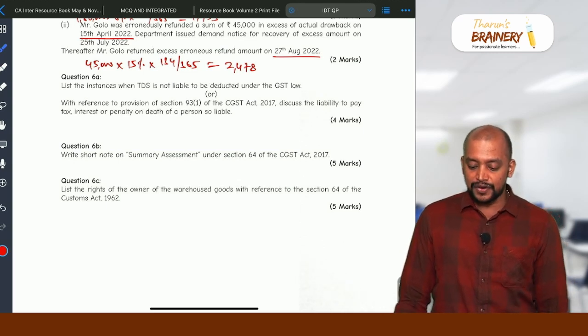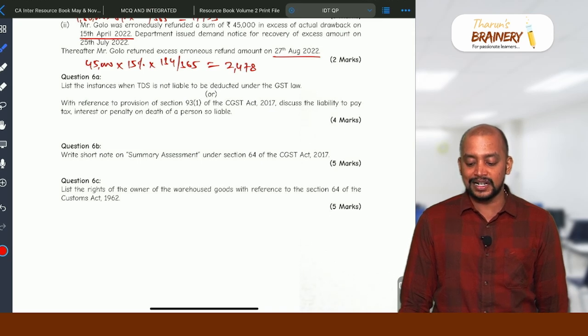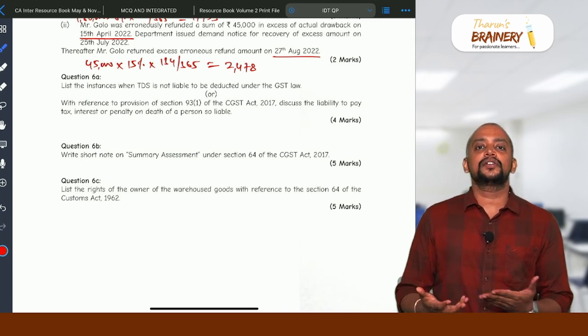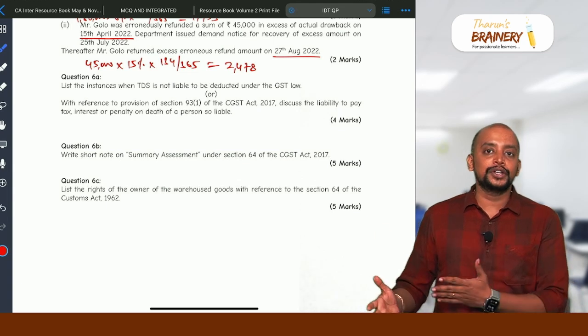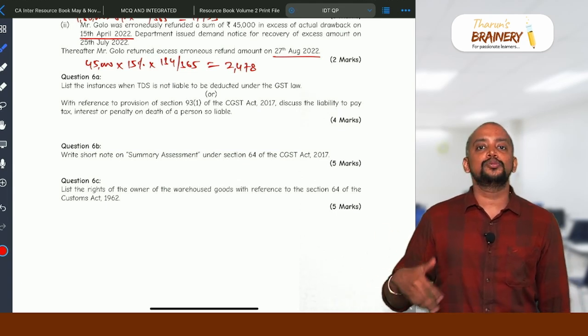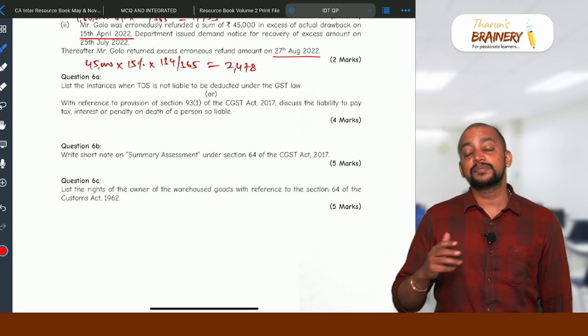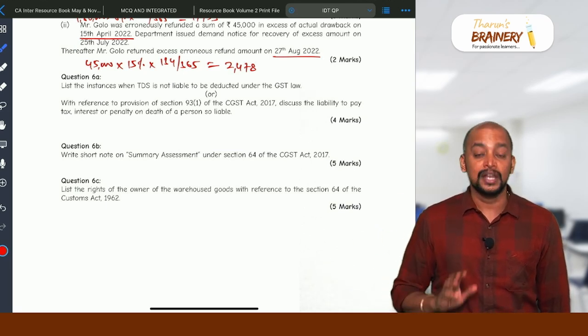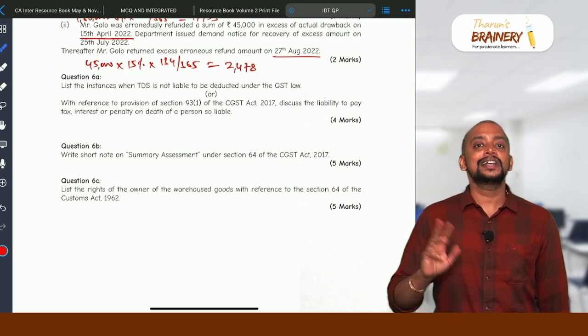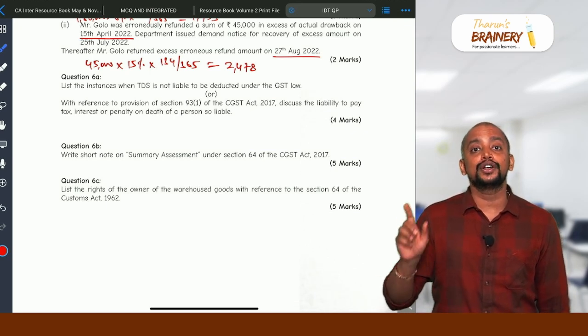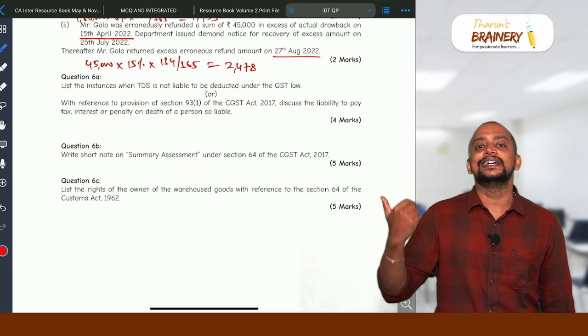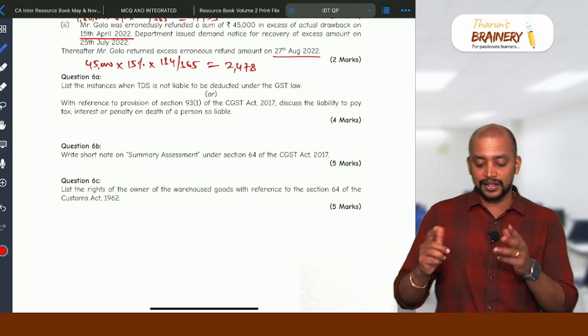Then, with reference to provision of section 93, discuss the liability to pay tax, interest, penalty on death of a person. So in case of death of a person, if the business is continued, the legal representative is liable to pay the dues of the deceased person, whatever may be the amount. If the business is not continued, the legal representative is liable to pay dues only to the extent of estate inherited by them. So that point, either this or that.